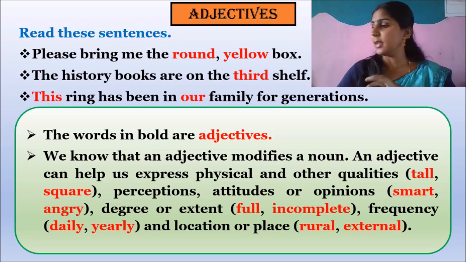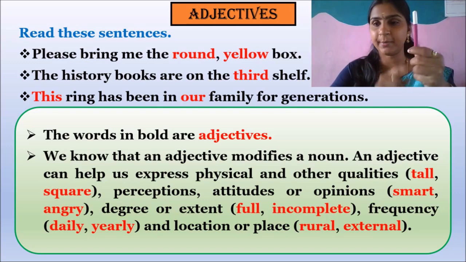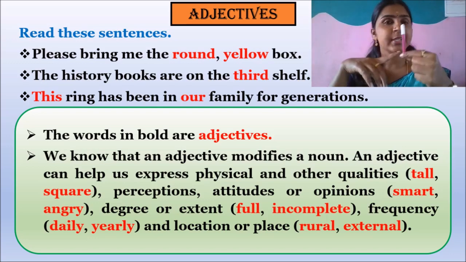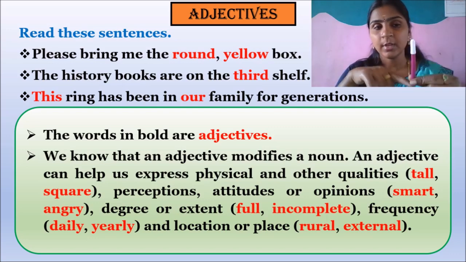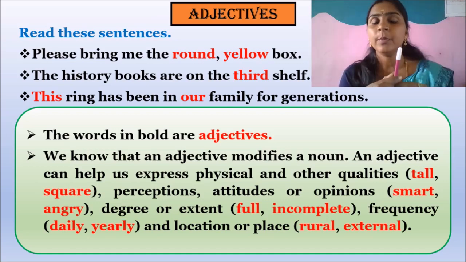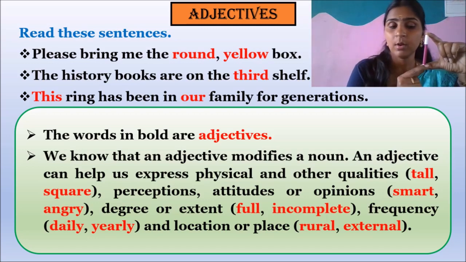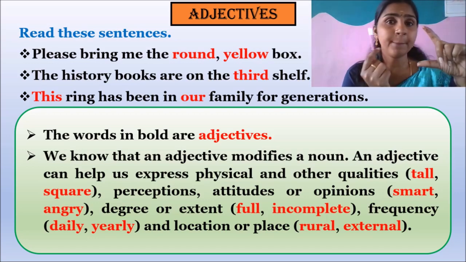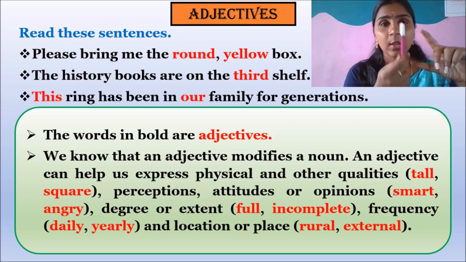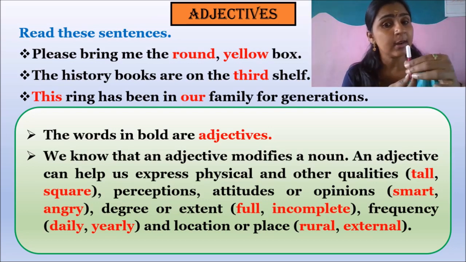For example, now I am going to talk about this sketch pen. What is its name? Sketch pen. So it is a noun. Now I am going to describe this sketch pen. Is it a big pen or a small pen? Small. What is the color of it? Pink. What is the number? Only 1. Is it hard to touch or soft to touch? Very hard to touch.